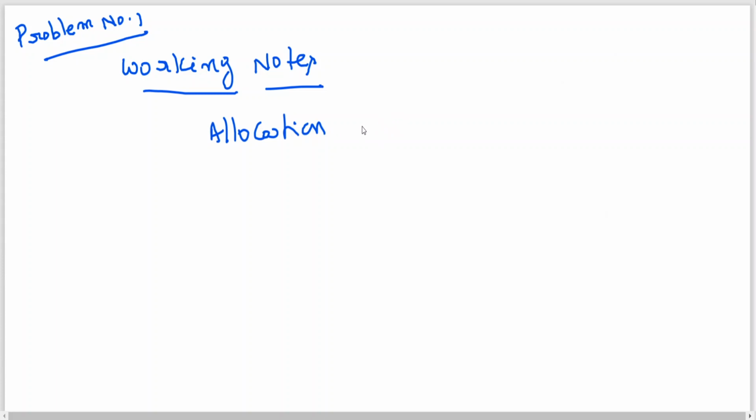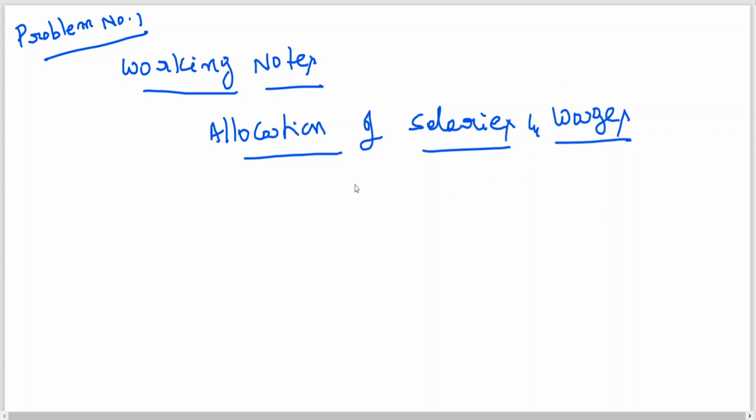Allocation of salaries and wages. Total 4,80,000.